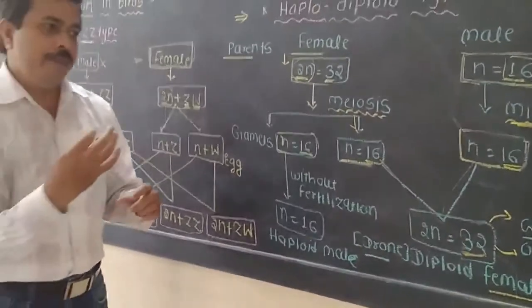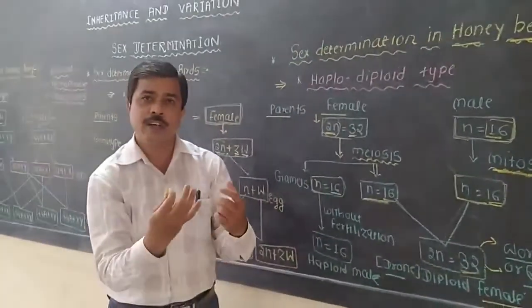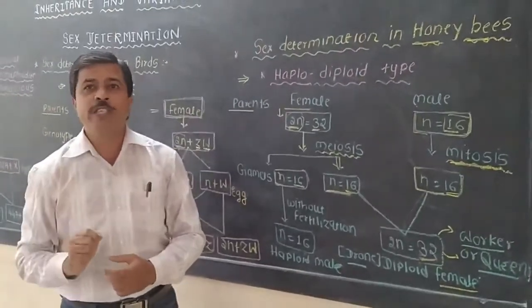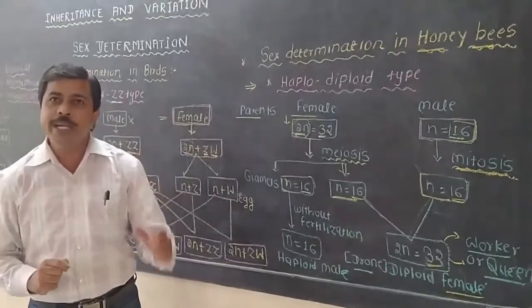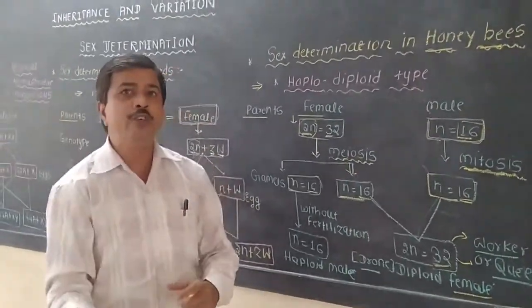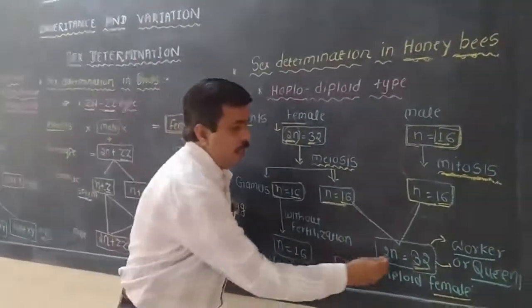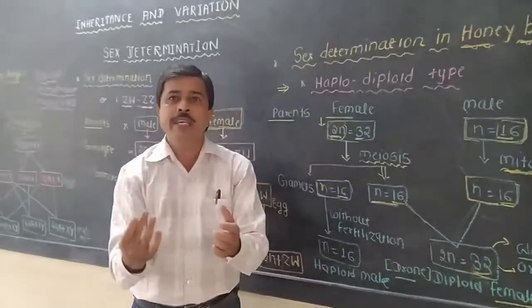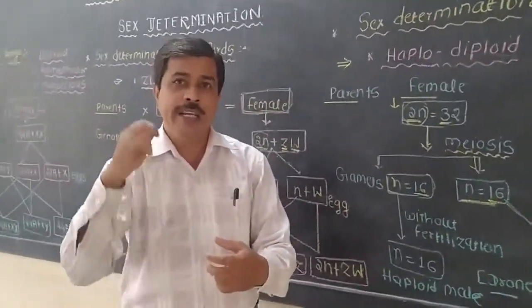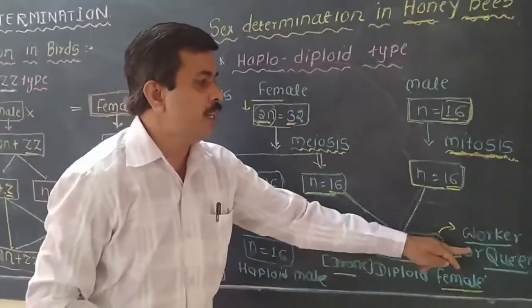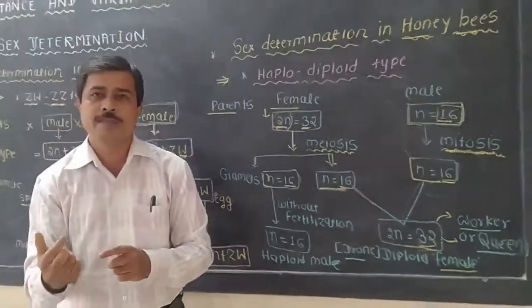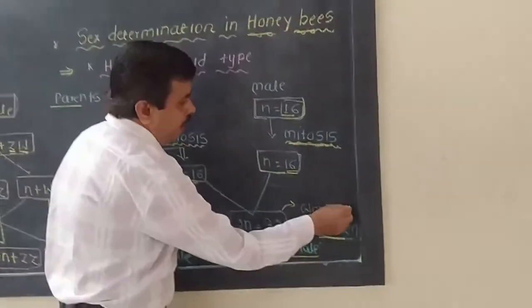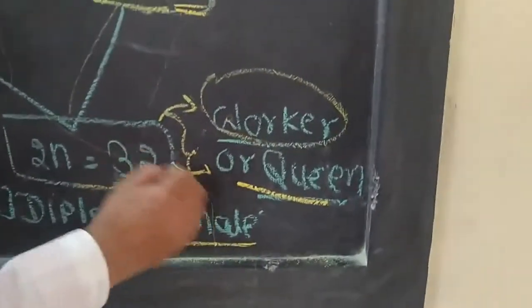Now what happens? Which zygote will develop into a worker, or which zygote will develop into a queen? This is the most interesting fact here. It depends upon the food consumed in the larval condition. The zygote develops into an embryo, and the embryo is converted into a larva, and the type of food this larva feeds on determines whether it becomes a worker or a queen. When the larva feeds on royal jelly, it will develop into the queen, and the other larvae will develop into workers. So this is the most important thing.